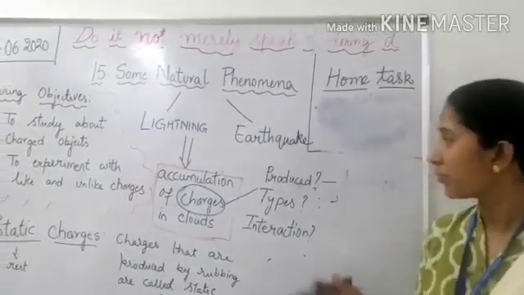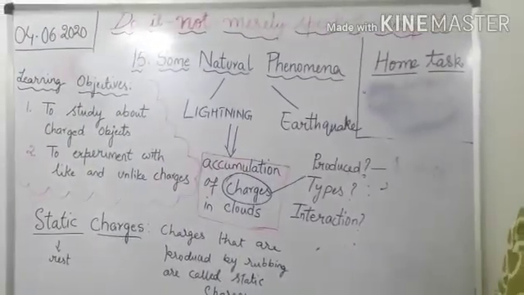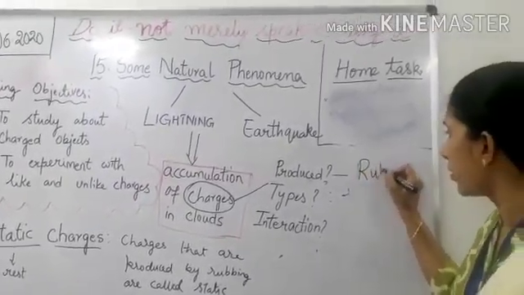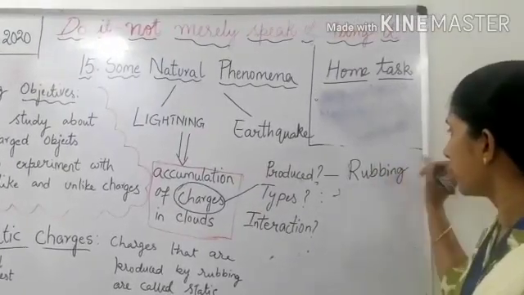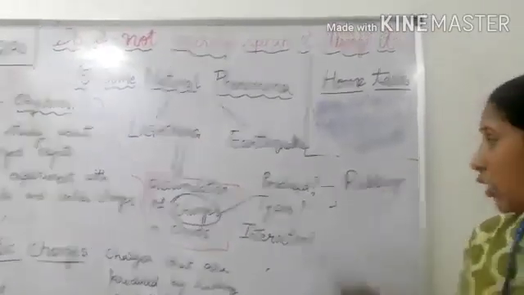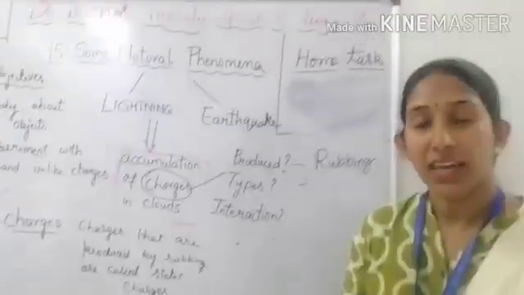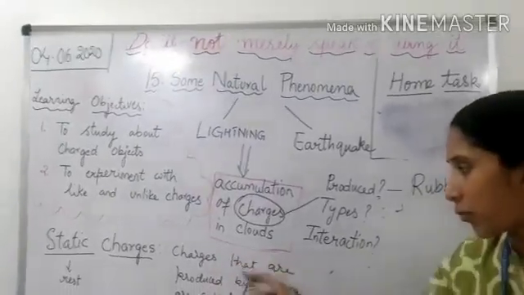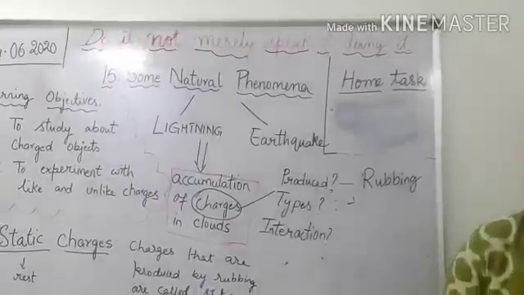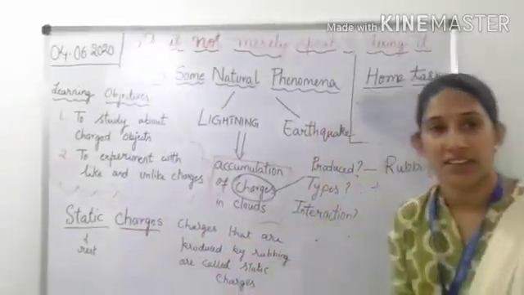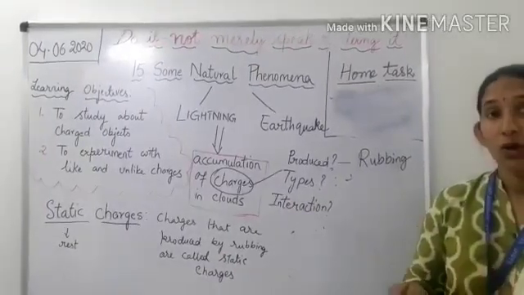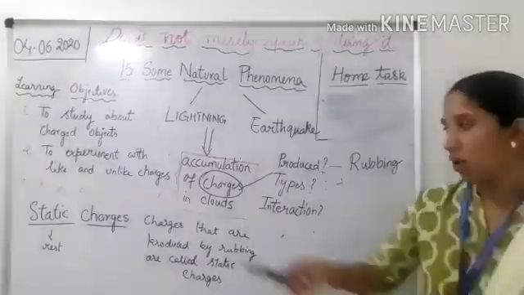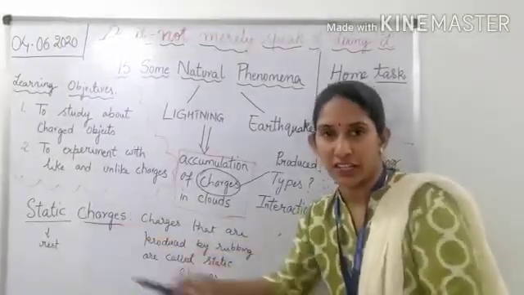Okay children, what have you learned from the activities? From activity 1, we have learned that objects are charged by rubbing. So bodies are charged by rubbing. When bodies are charged by rubbing, they develop static charges. What are static charges? Charges that are produced by rubbing are called static charges. Static in the sense it is at rest. The charges do not move by themselves. We need to connect a battery or something to make the charges move. They are at rest, or we can say they are stationary.